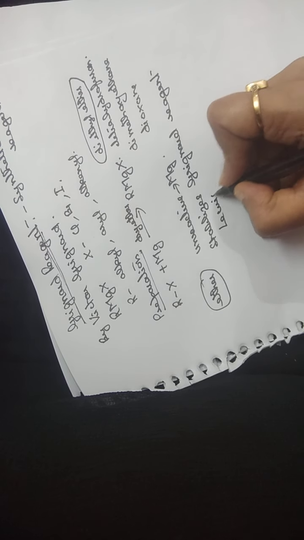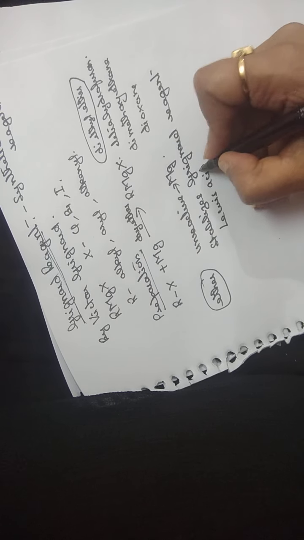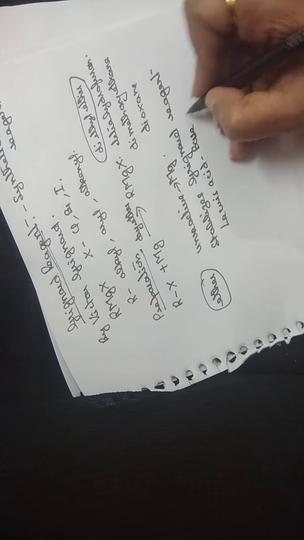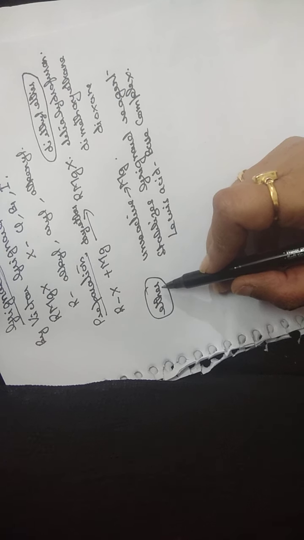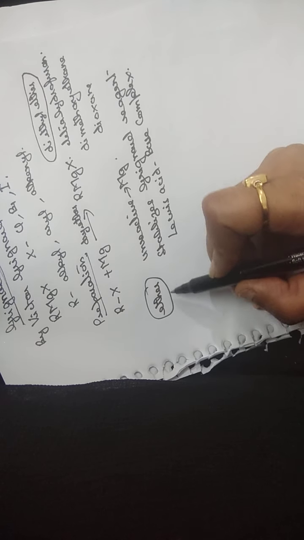How does it stabilize? This ether forms a stable Lewis acid base complex, and because of the formation of this complex, Grignard's reagent is stabilized. So these are the two reasons why we use ether as a solvent.